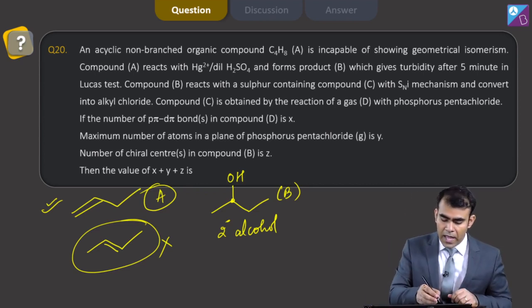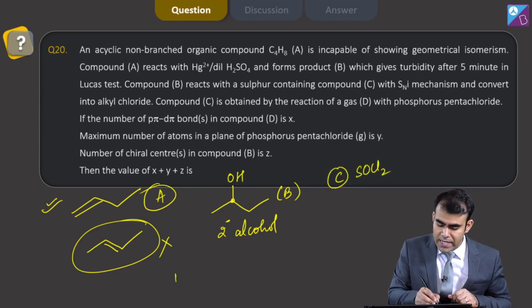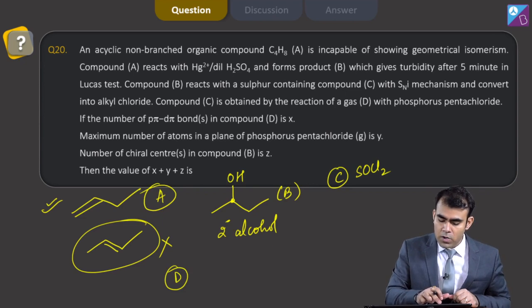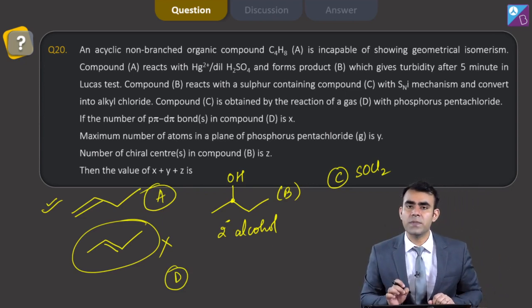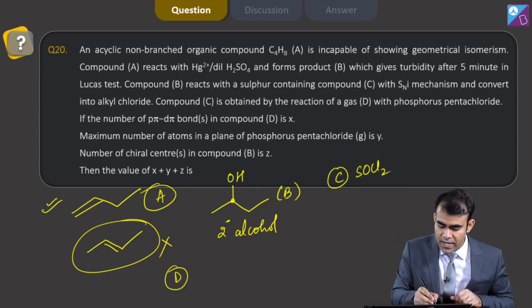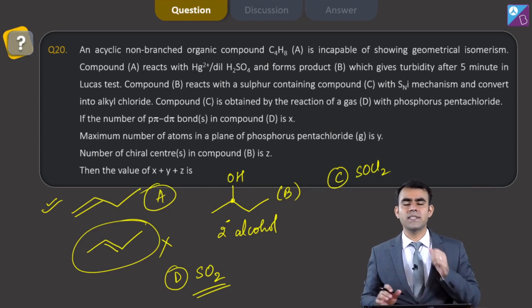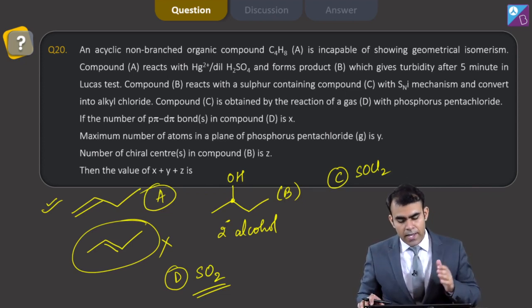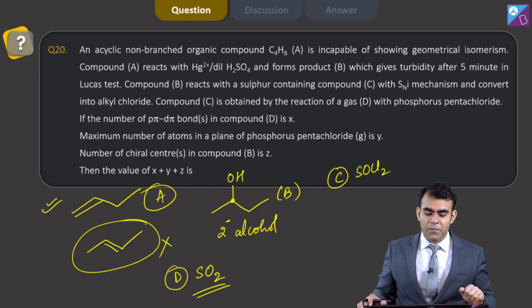Now we have A here, we have B here, C is SOCl2, that is thionyl chloride, and D is the gas from which compound C is obtained by reaction with phosphorus pentachloride. So phosphorus pentachloride reacts with SO2 and forms SOCl2. It means D is SO2. So in D, the number of p pi d pi bonds.